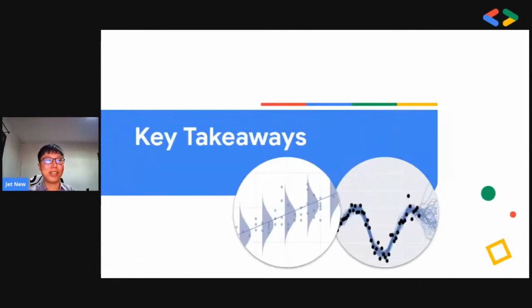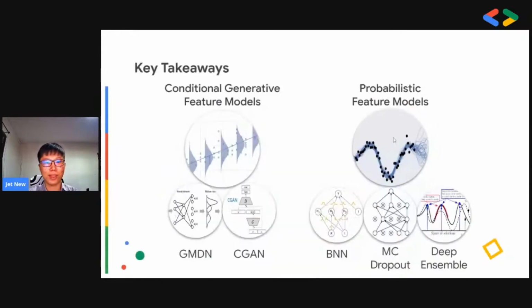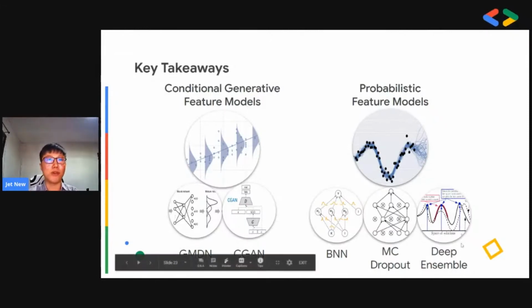So let me summarize some key takeaways from my sharing of Simkit. Simkit is a general framework for creating generative and probabilistic models, which in my case was used for reinforcement learning applications. I introduced to you the Gaussian mixture density network and conditional GAN for the conditional generative models. And for the probabilistic models, there are the Bayesian neural network, the Monte Carlo dropout, and the deep ensemble.